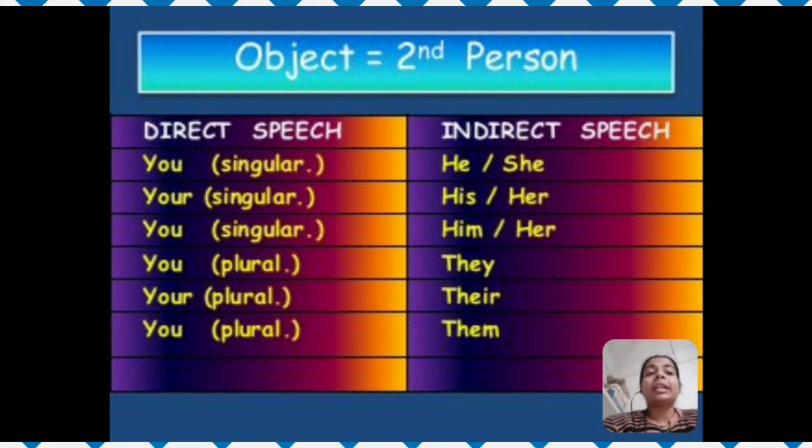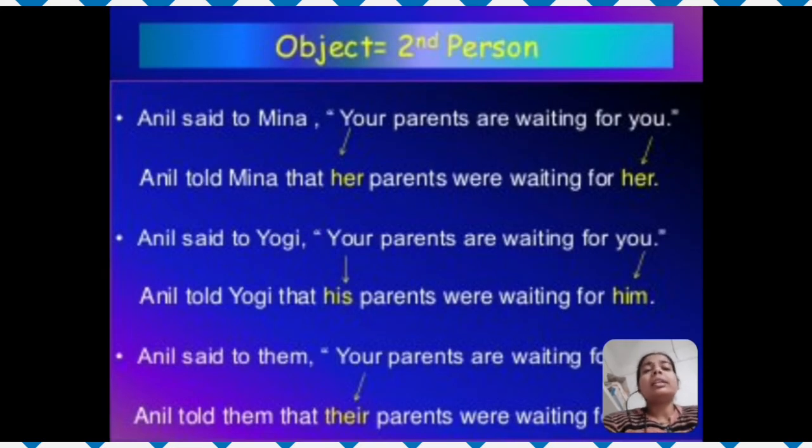So now let's see how they are used in a sentence. Anil said to Meena, your parents are waiting for you. Anil told Meena that her parents were waiting for her. So your parents changes into her parents and you changes into her. First one is a possessive word and another word is for denoting someone.